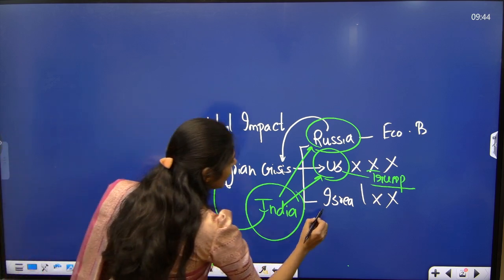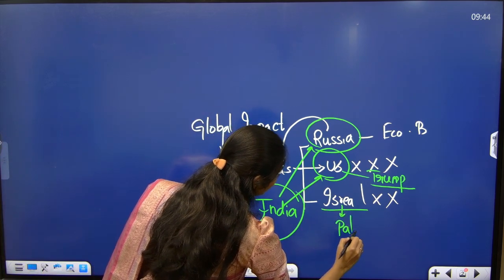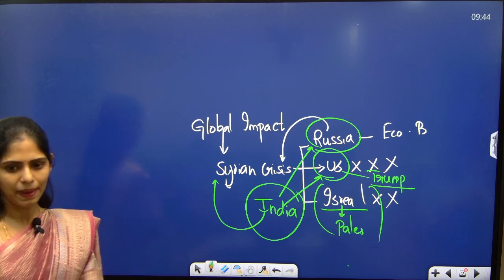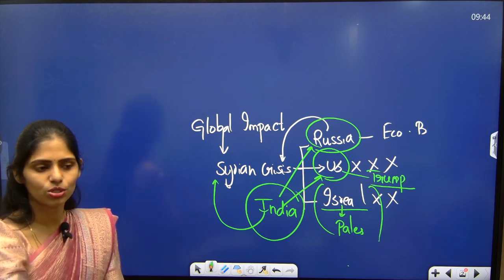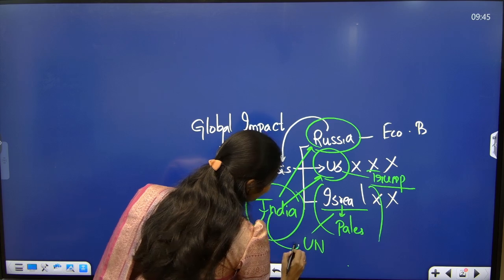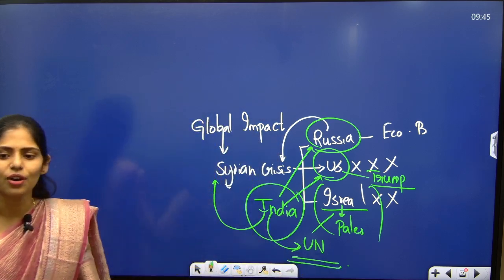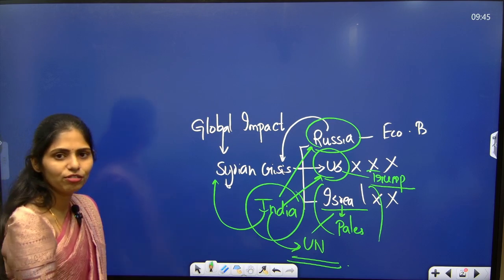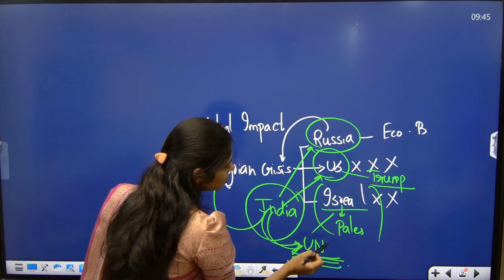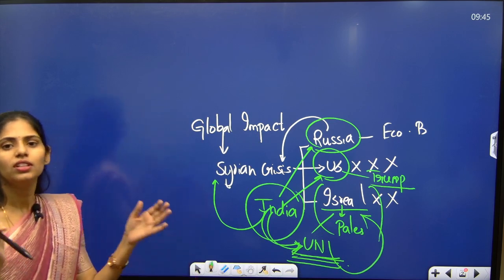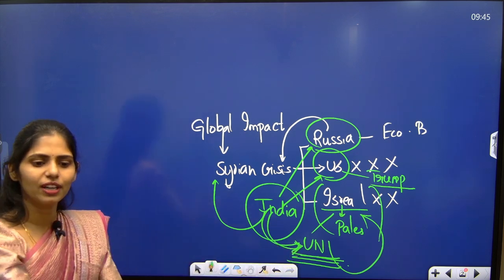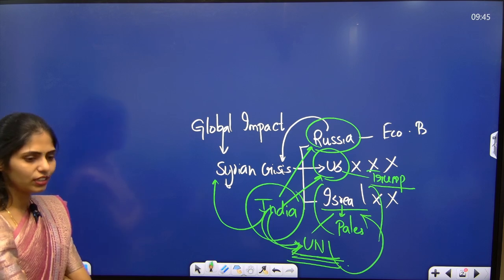Okay, what is India's stance regarding the Israel-Palestine issue in the recent developments? So India wants to support Palestine, right? India is saying that Israel needs to remove its troops. That means recently India also supported the United Nations resolution. So till now India was silent on this. But what happened? The foreign policy of India is also changing now, right? So India is also supporting this United Nations resolution which says that Israel needs to remove its troops from Palestine. So now tell me, is there any need that we have to read this topic?